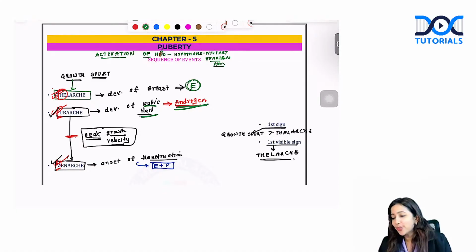Any doubts or questions we can take, or else we will wind up the session. I know you have been having continuous recall sessions one after the other in DocTutorials. So do go through that, especially for the upcoming batch. You have to go through all these questions, that discussion. We see so many times these areas do get repeated. The question need not get directly repeated, but of course the areas get repeated. And I'm very happy that majority of you could attempt the ObGyn questions very easily.